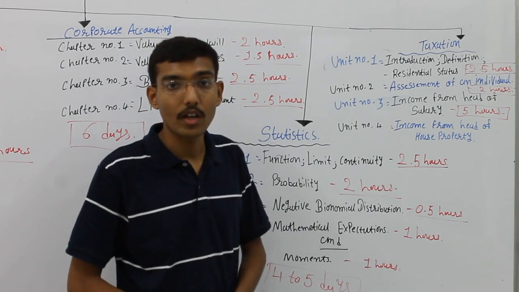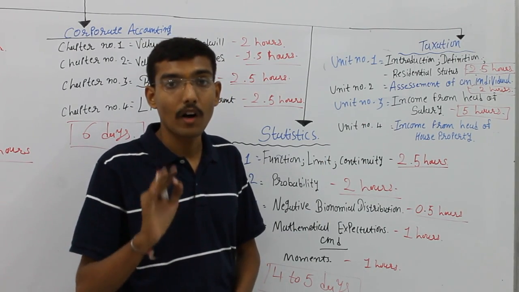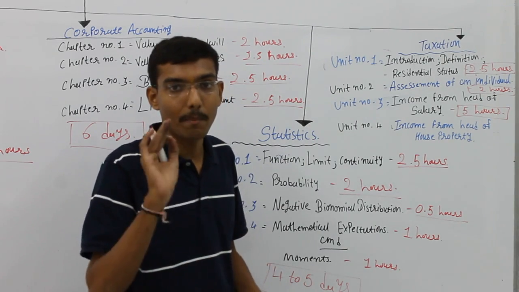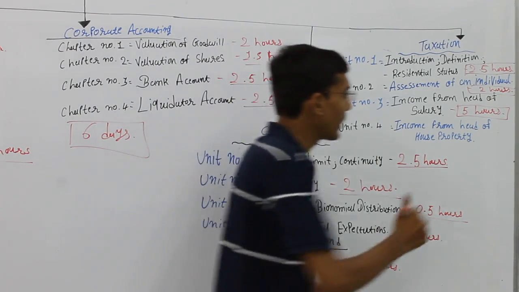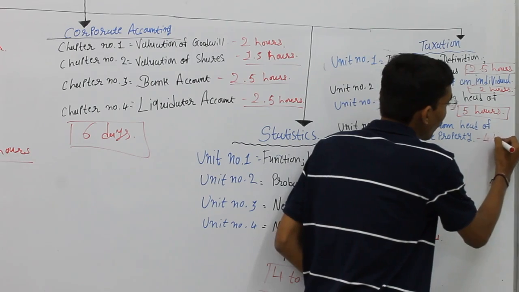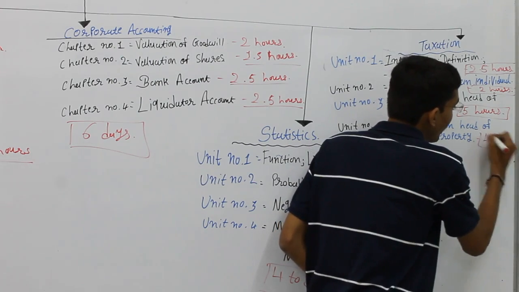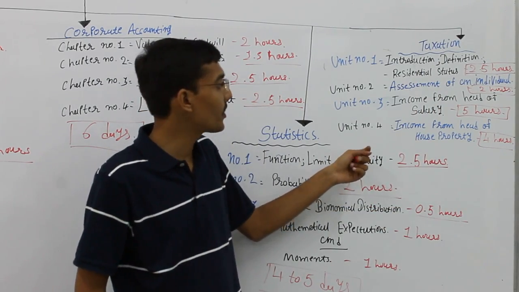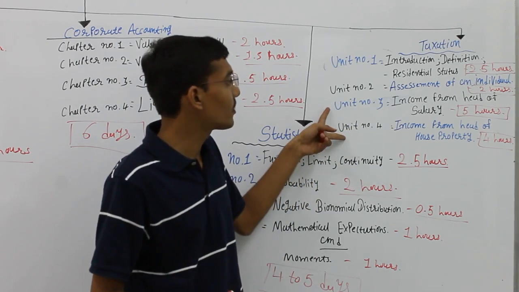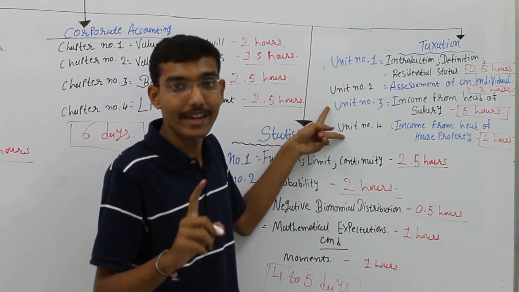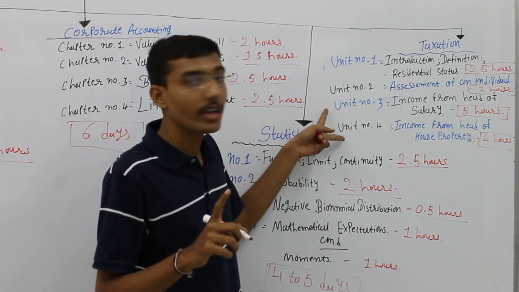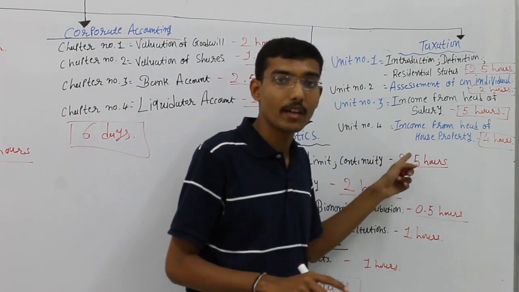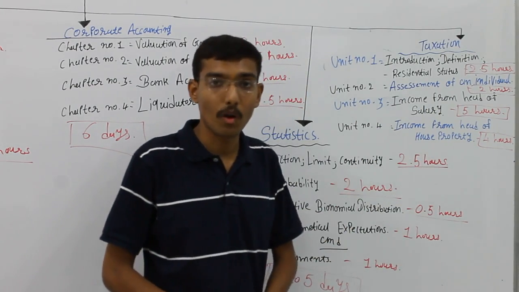Unit number 4, income from head of house property, is the easiest chapter of this whole subject in practical questions. It may take maximum 4 hours if you study this chapter in depth. It is a very important chapter because practical questions may be asked from these 2 chapters, 14 marks exactly. Unit number 3 and unit number 4.